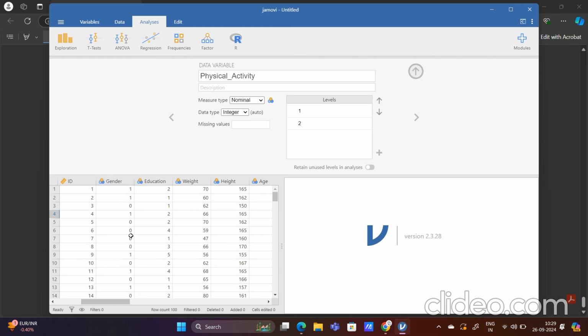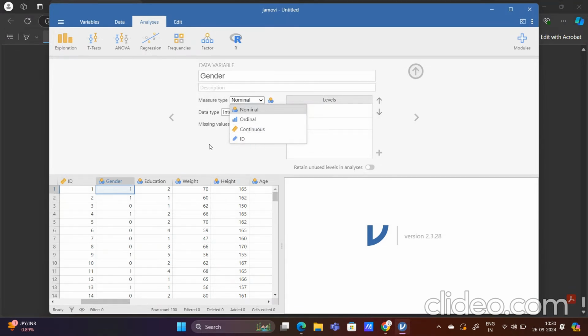Now what do you want to do here? I will try to create the plots. Before going into plotting, let me go into the descriptive statistics. If I take gender, now you tell me, gender is what? Gender is nothing but a nominal variable, right? As you can see, the measure type is already given as nominal, and there are other options also. Continuous means nothing but a numeric value.